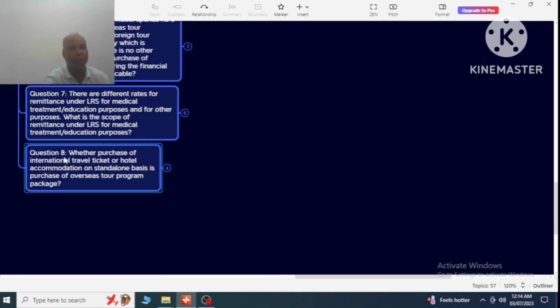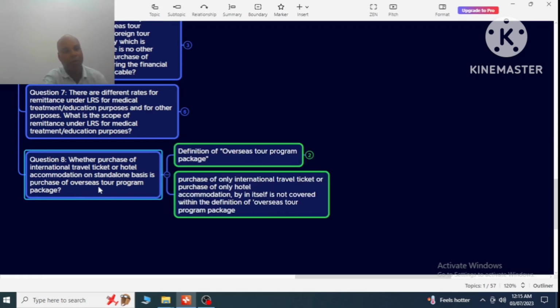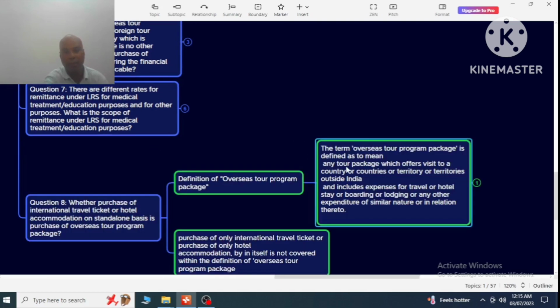Guidelines number 8, or question number 8: whether purchase of international travel ticket or hotel accommodation on a stand-alone basis is purchase of overseas tour program package. So this is the question. The answer is, first of all we have to know what is the overseas tour program package. For that purpose we have to know the definition of overseas tour program package.